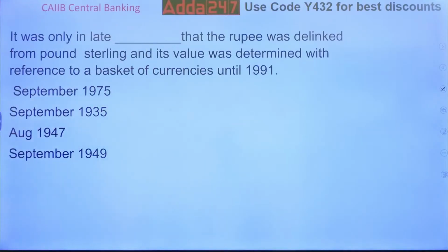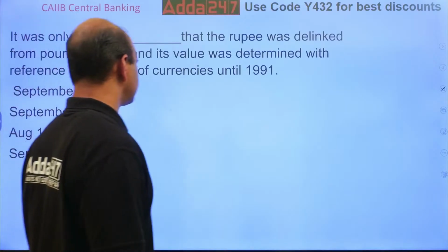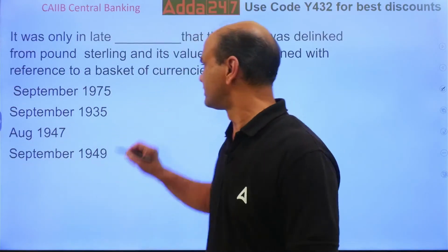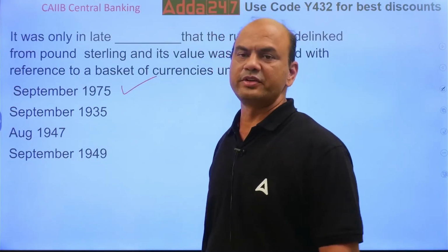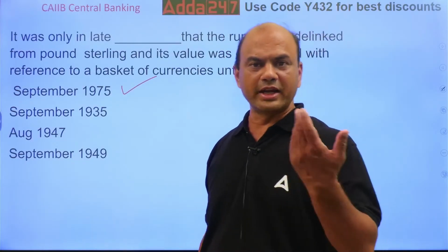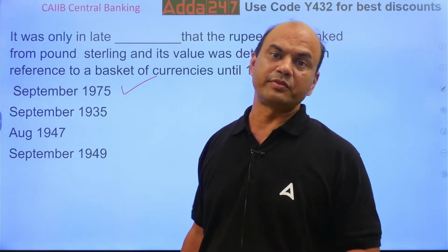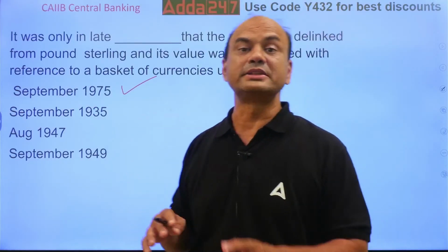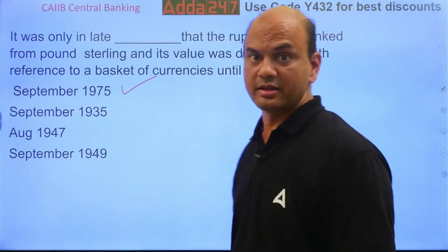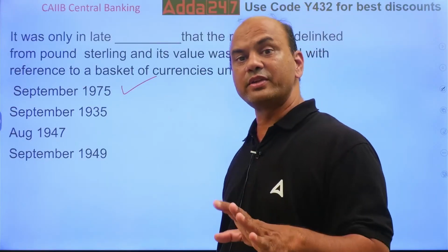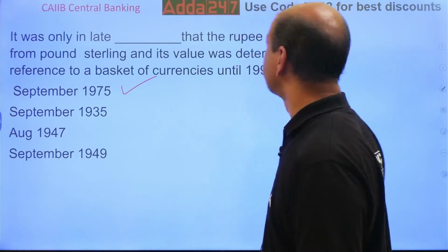Think of the answer. So 1975. Up to 1975, it was linked to pound. From 1975 to 1991, it was linked to basket of currencies. And in 1991, it again changed. Got it?